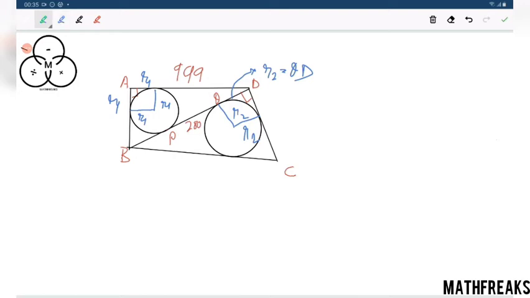Let me name this point E. Tangents from an external point to a circle are equal.